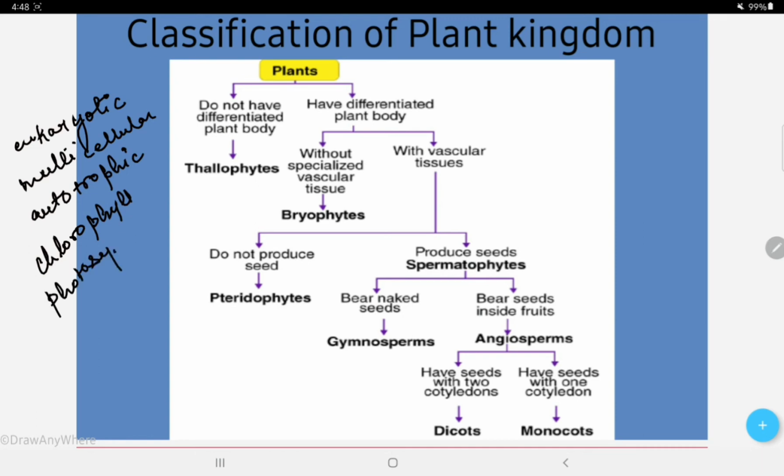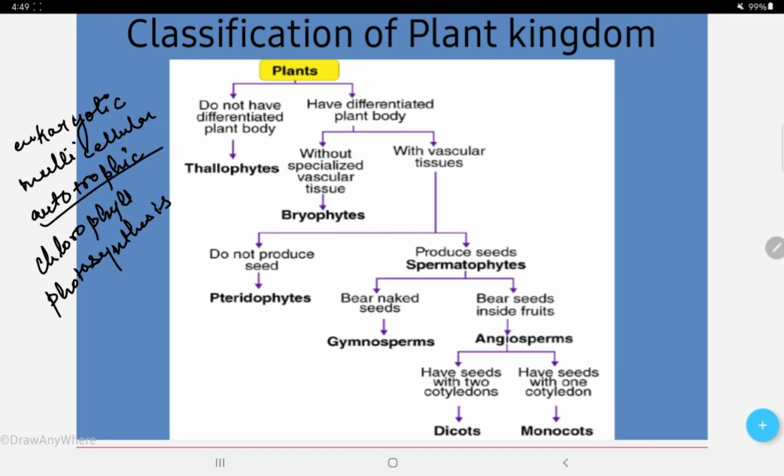This photosynthesis is a process through which plants prepare their own food. Now if we talk about the characteristics of the plant kingdom, they are non-motile. Non-motile means non-movable. Plants are non-motile, they make their own food, that's why they are called autotrophic, right?